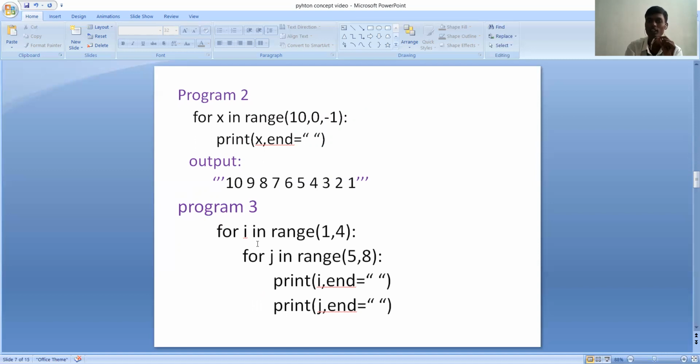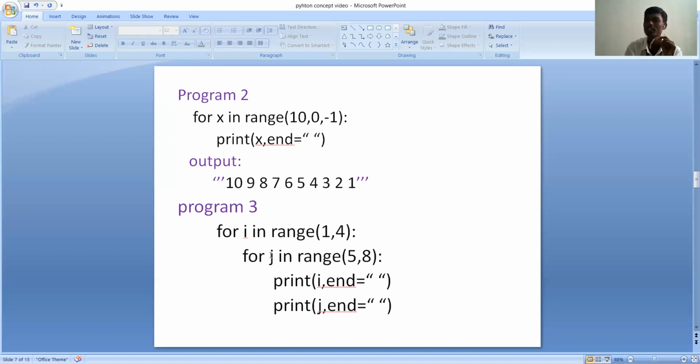I'm using a nested for loop, which means a for loop within a for loop. For i in range(1, 4), the interpreter first executes the first for statement. Next for statement: for j in range(5, 8): print i, print j.